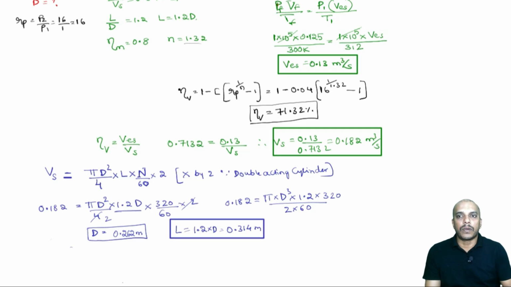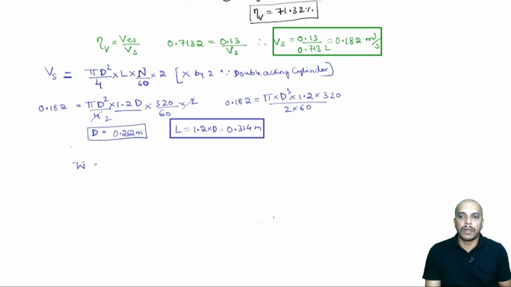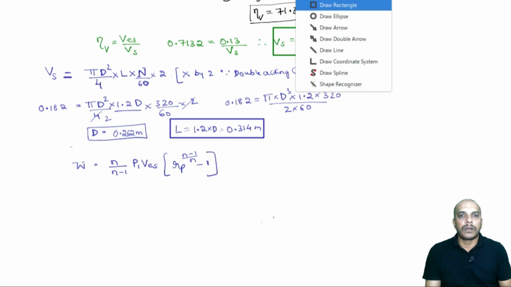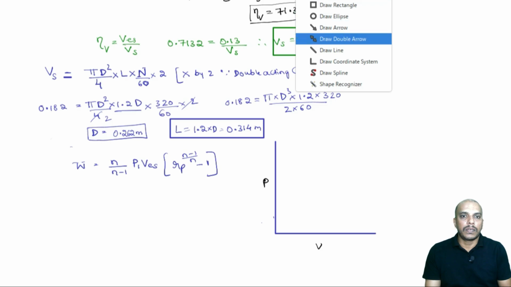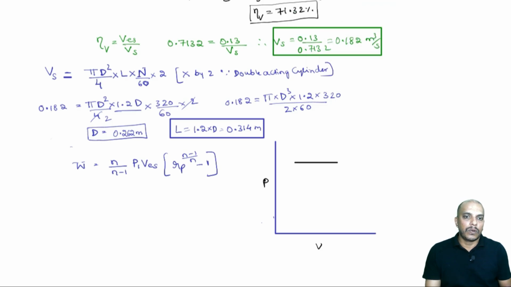Now, let us go for power. Work transfer is given by n by n minus 1 of P1 Vs into Rp power n minus 1 by n minus 1. And remember, we are talking about a problem with clearance volume, because the moment clearance volume is given, we were supposed to draw this PV diagram, and we know that with clearance volume it goes like this.